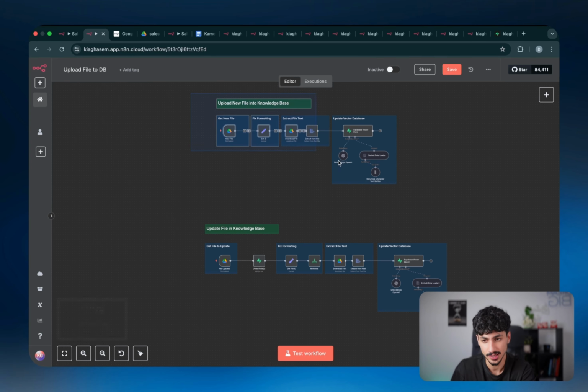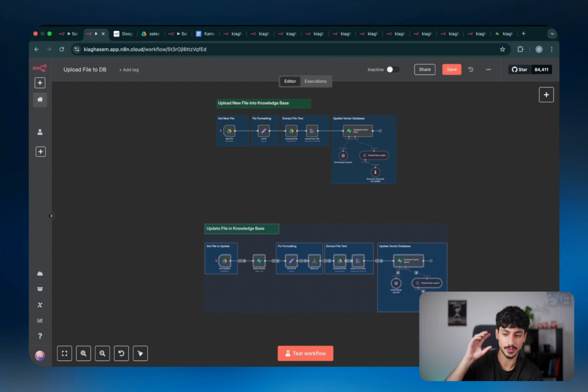So the first one, as I said, is uploading a new file into your vector database for the first time. And the second one is triggering every single time there is a change to that document or any document inside the Google Drive folder. So your AI agent always has access to the most up-to-date version of all the documents inside your Google Drive.